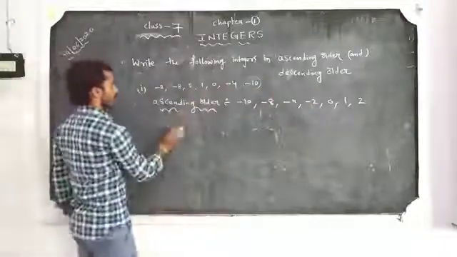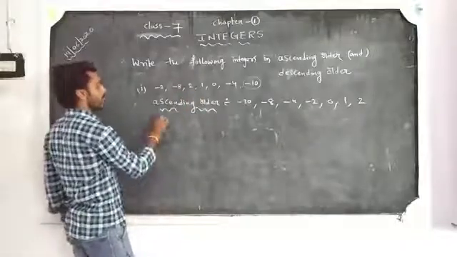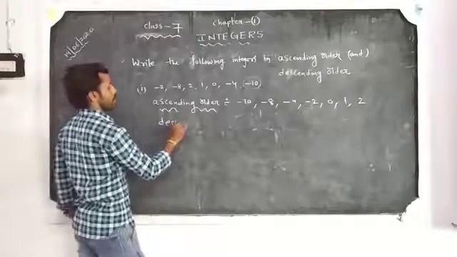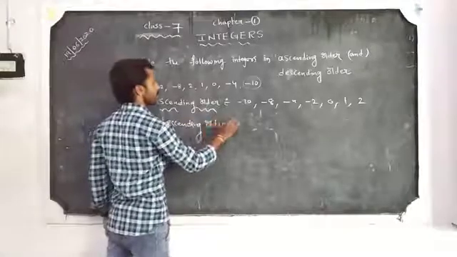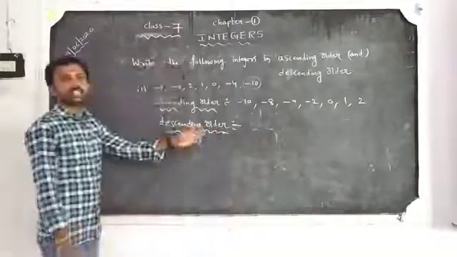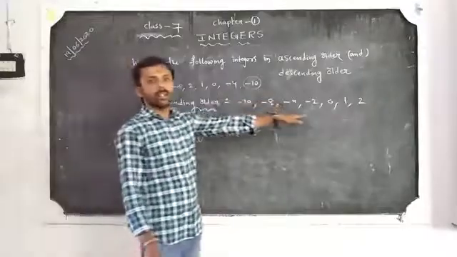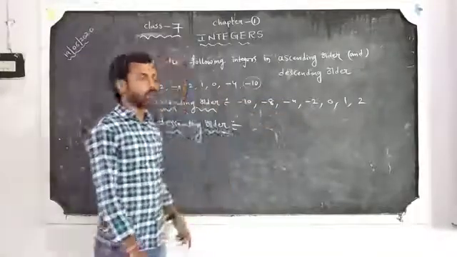Next one, same example, write in the descending order. Descending order means big to small number.